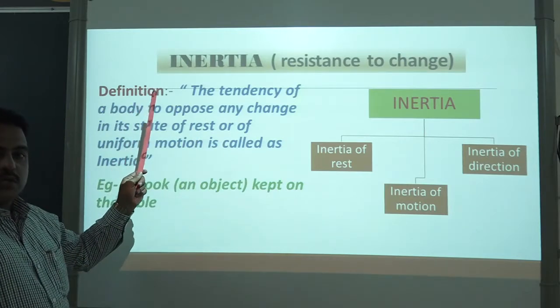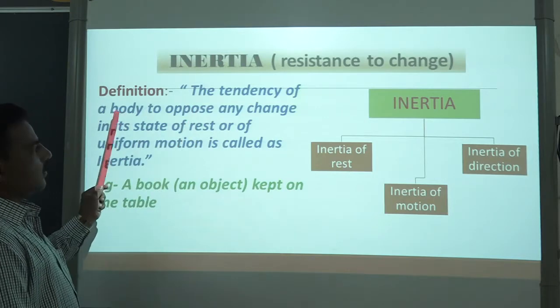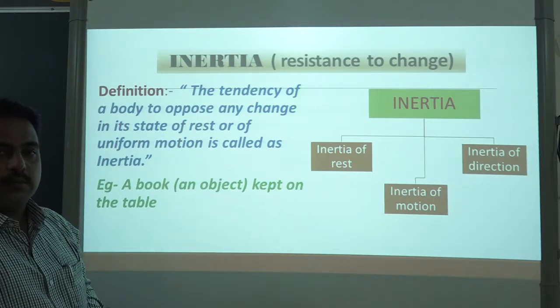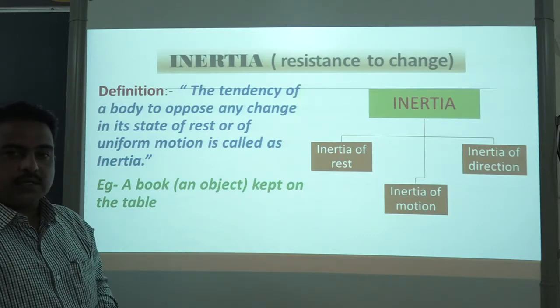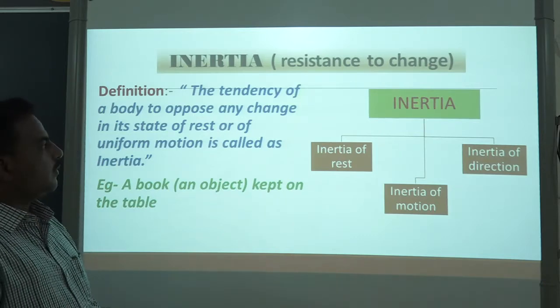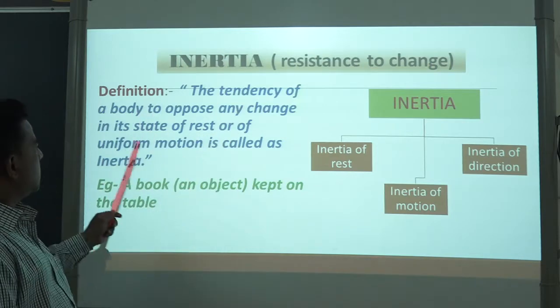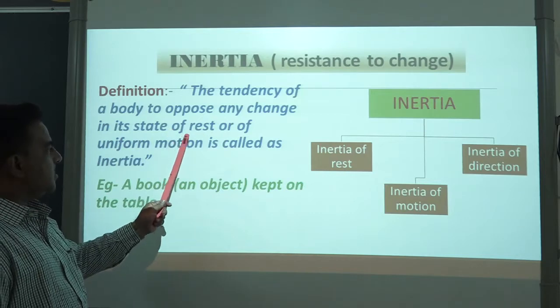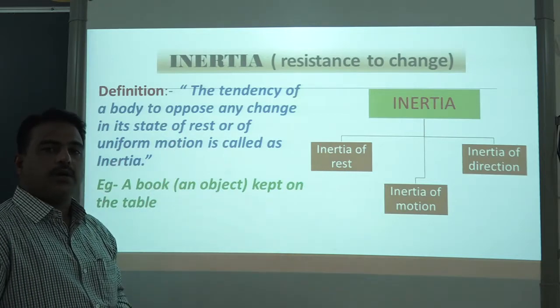Now, let us see in detail what the definition of inertia means. Newton's first law of motion gives us the idea about inertia. This is actually a tendency of a body. You consider any body, which may be in motion or at rest. It is an inbuilt, intrinsic tendency of the body that it will oppose any change either in its state of rest or uniform motion. That particular tendency is called inertia.